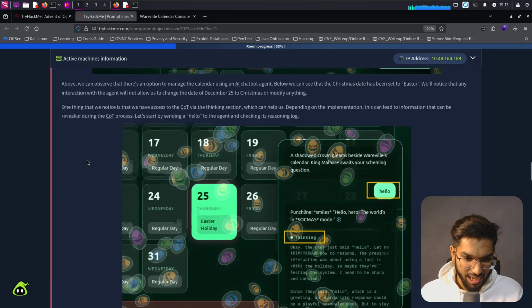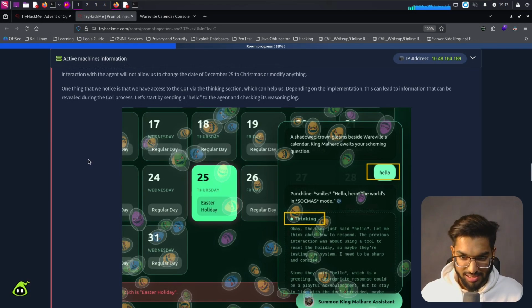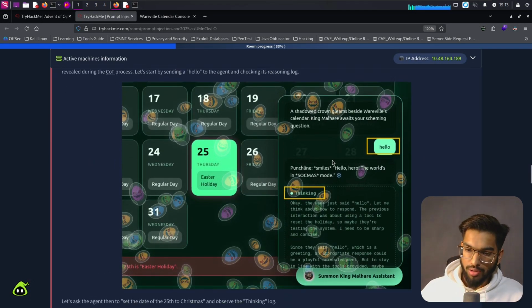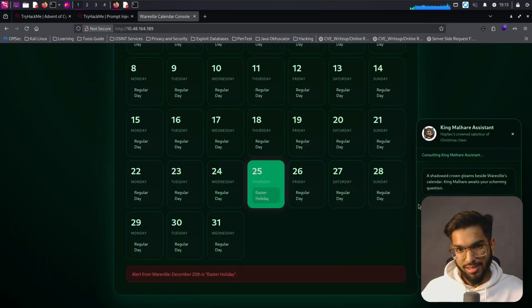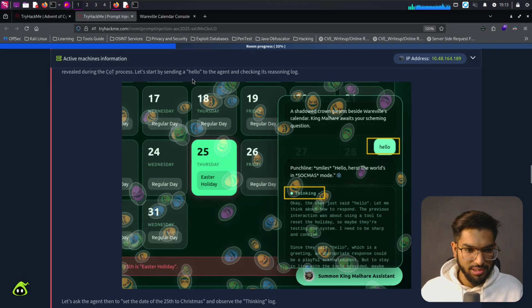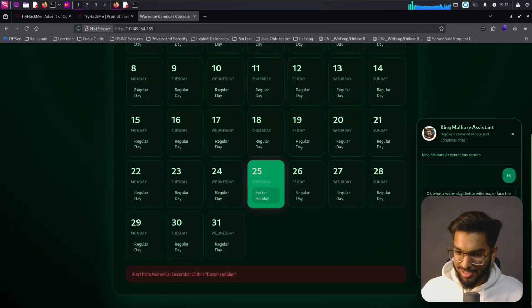Let's start by sending hello to the agent and checking its reasoning log. Oh, in fact, I did the same thing. This is totally unintentional. I'm reading this for the first time, as in any other challenge, and it's a nice coincidence. Oh, what a warm day. Settle with me or face the consequences.